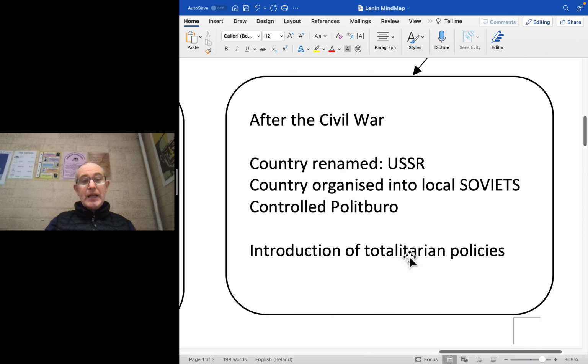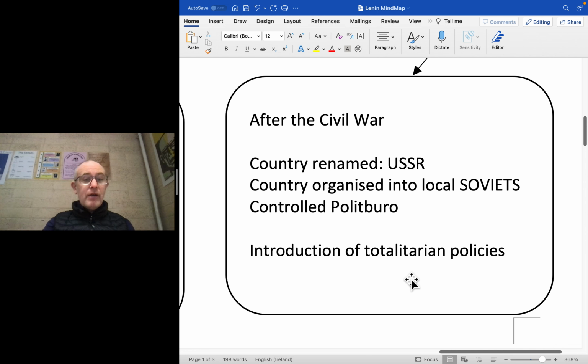The name was changed from the Russian Empire in 1922 to the Union of Soviet Socialist Republics, the Soviet Union, and the local regions of the former Russian Empire were divided into Soviets, which were controlled from Moscow by the Politburo, and Lenin sat at the top of the Politburo. So he was essentially not a dictator in the sense of, say, Hitler or Stalin, but he was certainly the man who had all the power in those early years of the Soviet Union.